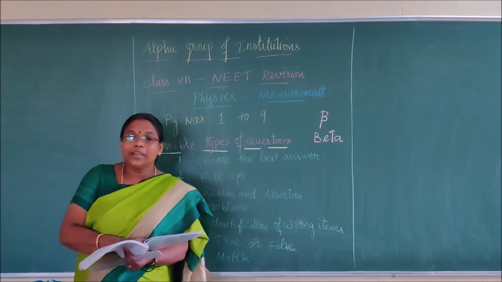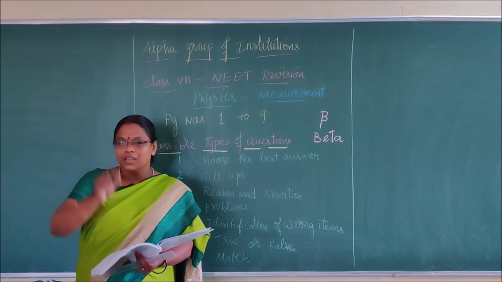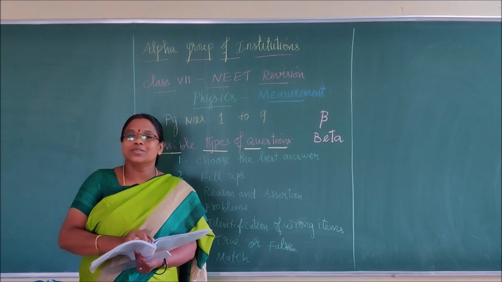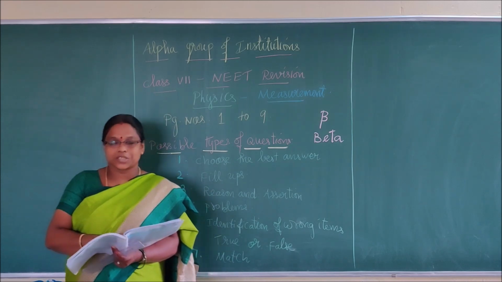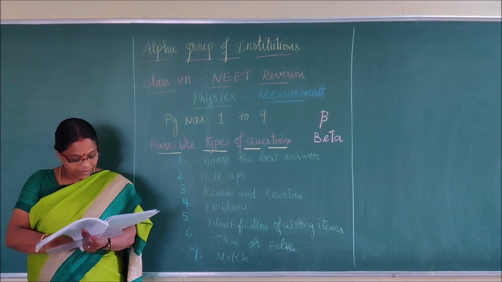Last line, come here: markings are calibrated. Calibrated means nothing difficult, so don't get confused. The markings made over there are called calibration. It is calibrated in degrees. Okay.